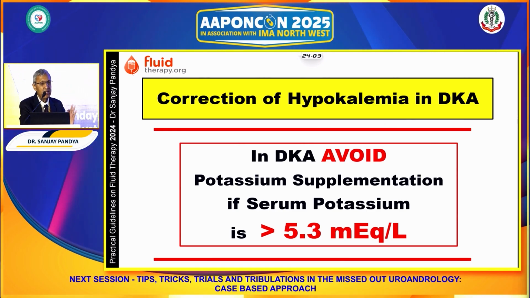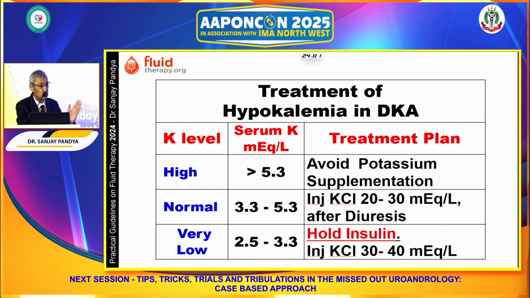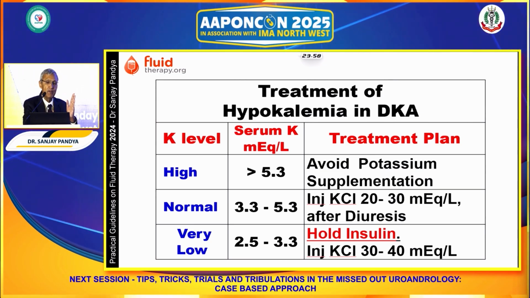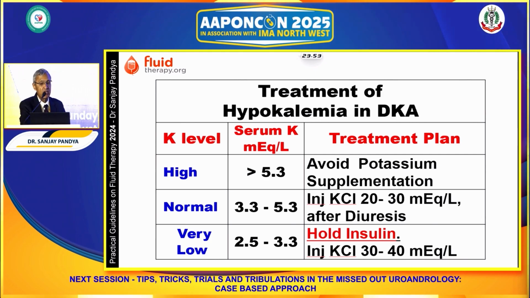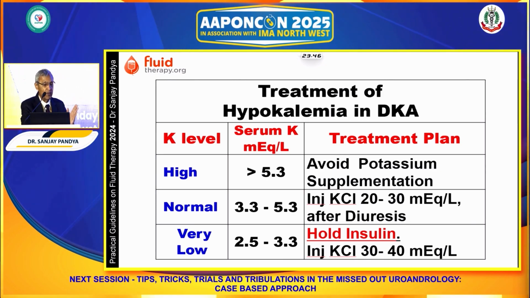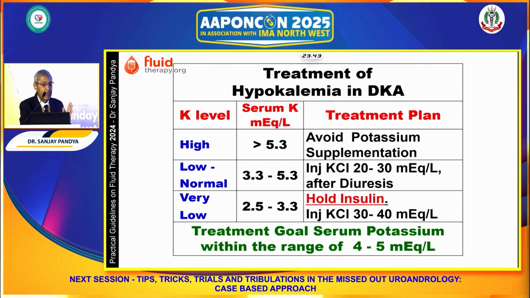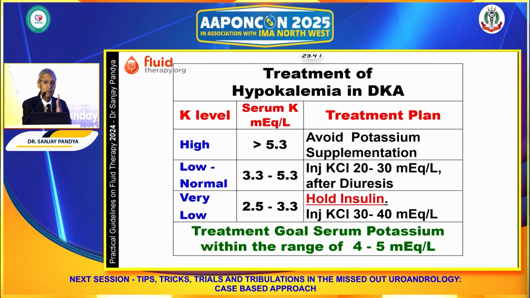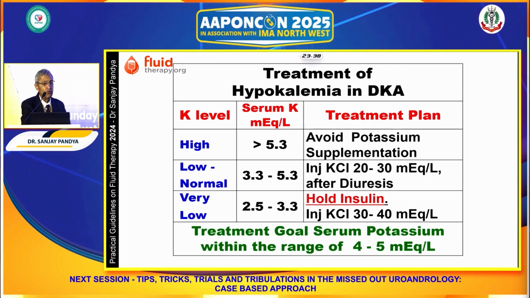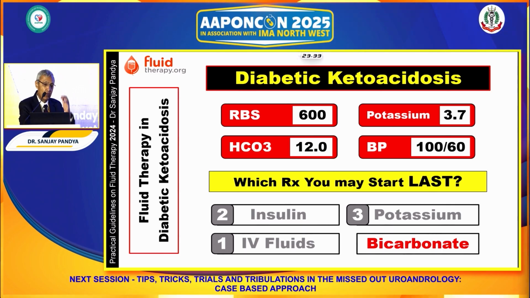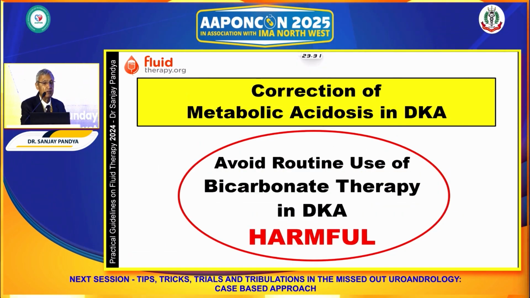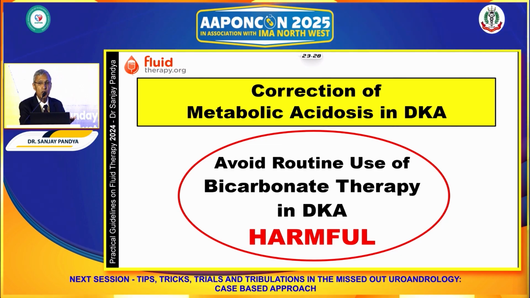So providing potassium is something which is very important. When it is greater than 5.3, avoid. For 3.3 to 5.3, give injection KCl 20 to 30 milliequivalent per liter after diuresis. Less than 3.3, hold insulin, provide potassium, and try to maintain serum potassium between 4 to 5, which is the goal in a patient of diabetic ketoacidosis. Now, after that comes the correction of the metabolic acidosis.